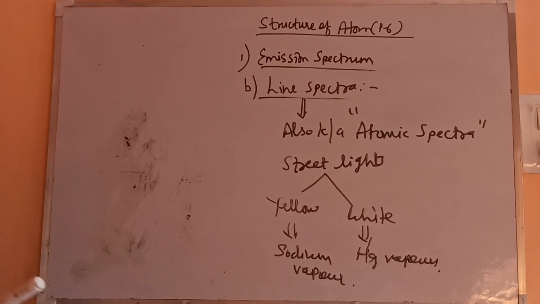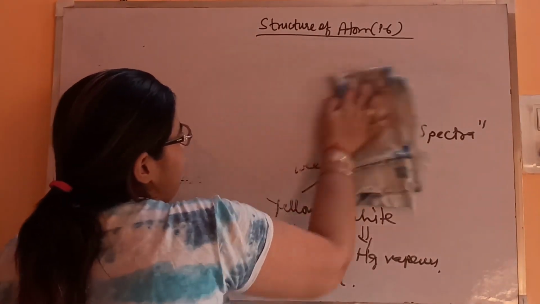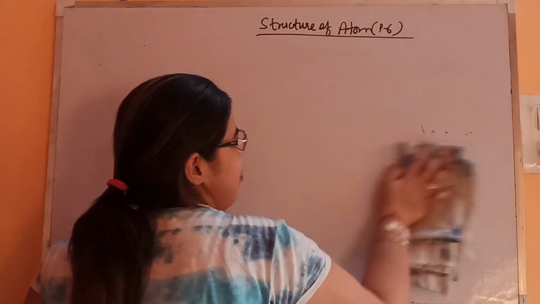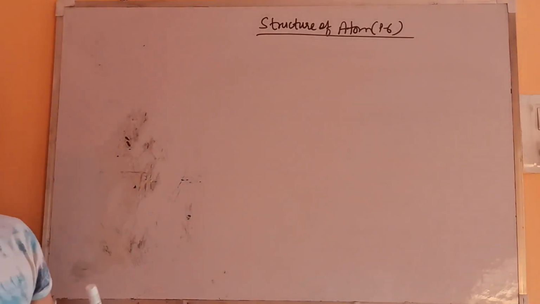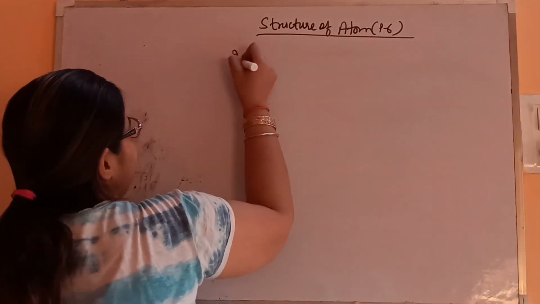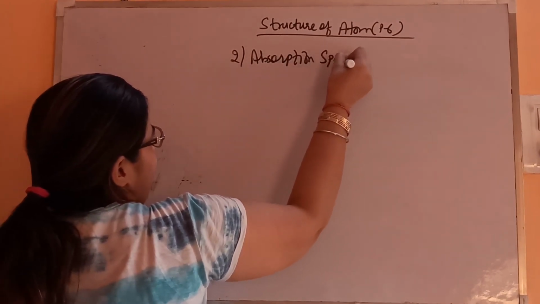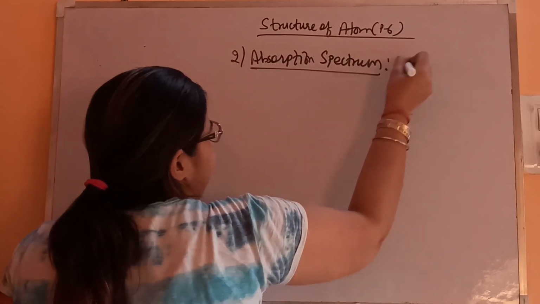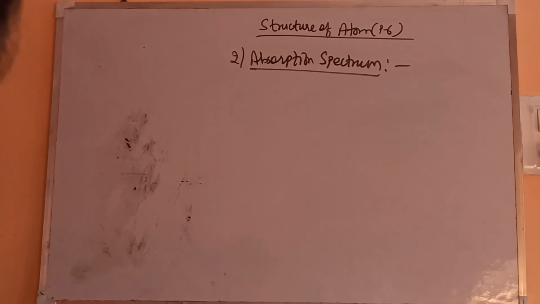Now we'll see the next type of spectra, that is the absorption spectrum. Now it's similar to this only, but there is a major, large difference. Otherwise it's like emission only, but let's see what is the difference basically. So this is absorption spectrum. Now what is this absorption spectrum? As the term says, absorption, it means here the radiations are getting absorbed.